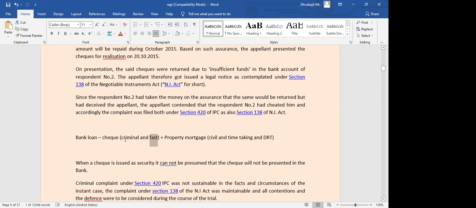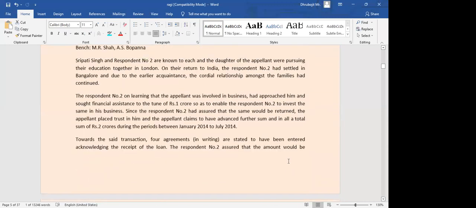If not, it also becomes a criminal offense. You can be held liable for imprisonment, punishment, everything. But if the property was on mortgage, they would file for debt recovery tribunal, a civil case would be filed, and it will take a lot of time, a lengthy process. That's why banks will also take checks. Okay, that's the reason why it is taken.